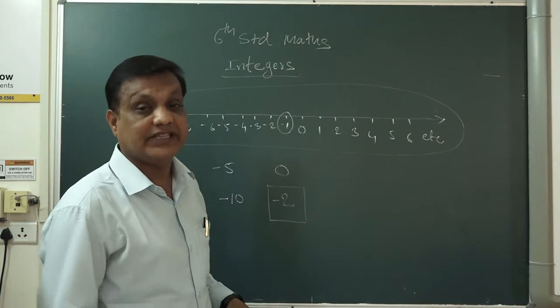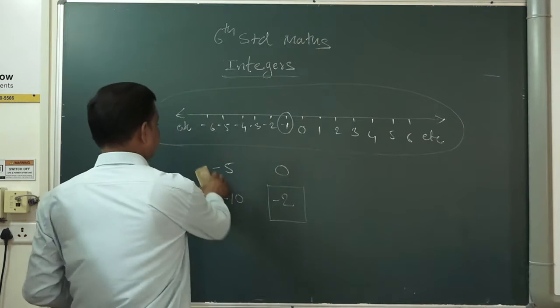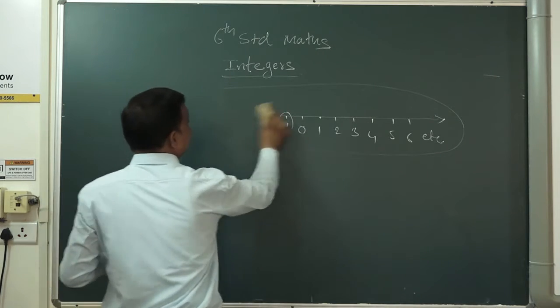Now in this, we will see successor and predecessor. As we already learned successor and predecessor.